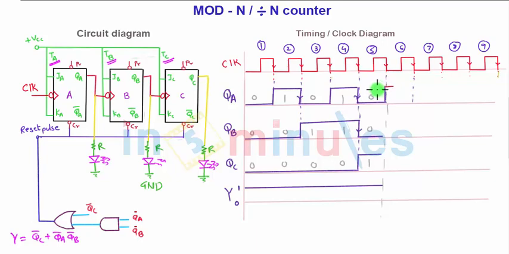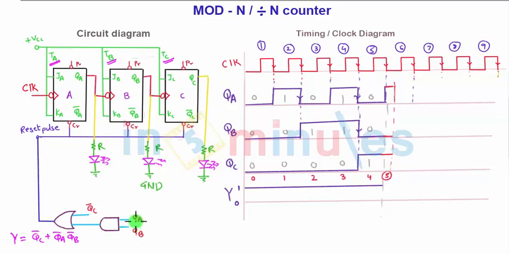Why? Because you will come to know within the next minute. So QA will try to become 1. QB, since there is a rising edge of QA, QB will not change and QB will be 0, and QC will be 1 as it is for a very short duration of time, till the time there is the sixth state. This is state number 0, 1, 2, 3, 4 and this is the fifth state. So for a very short duration of time, the counter will try to go into the fifth state.